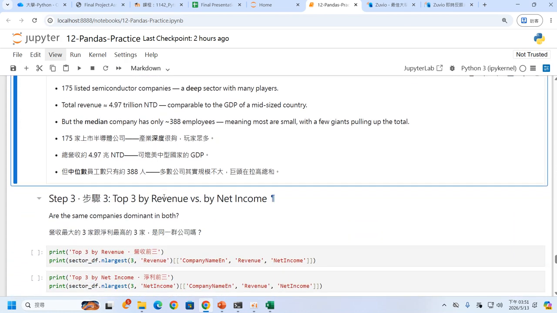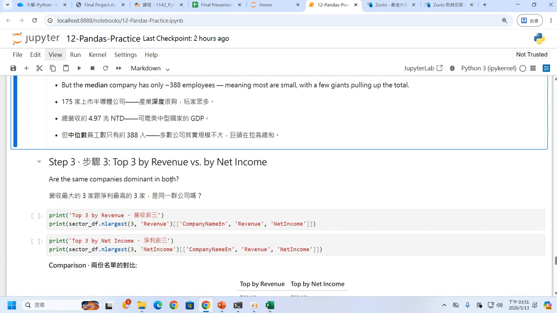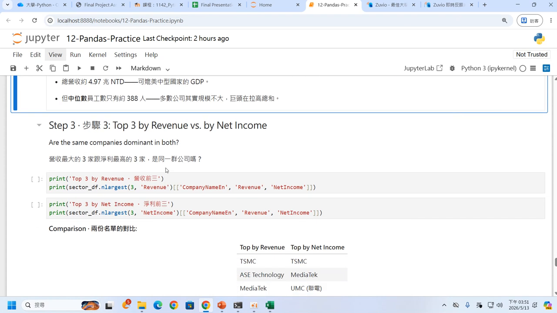And I want to show you the third one. The third one is about the top 3 by revenue and net income. But I want to ask you, what's the difference between revenue and net income? Can anyone tell me? What is net income?